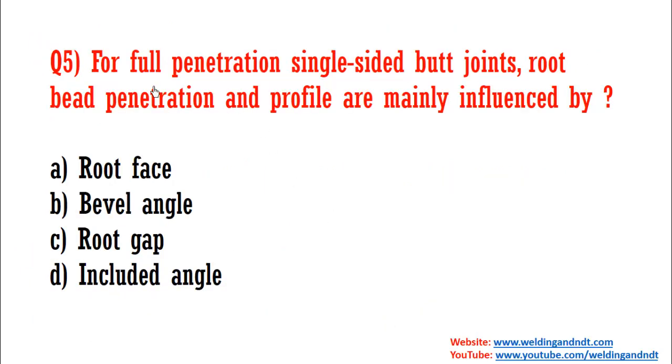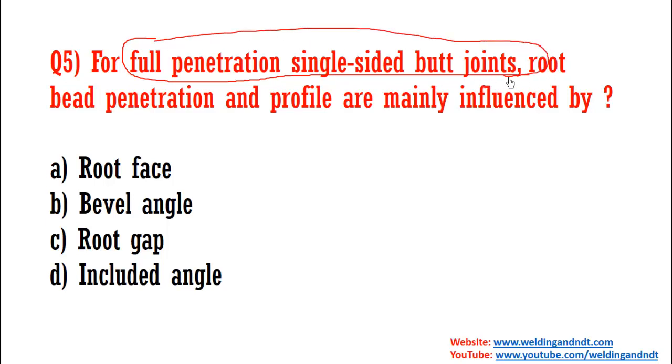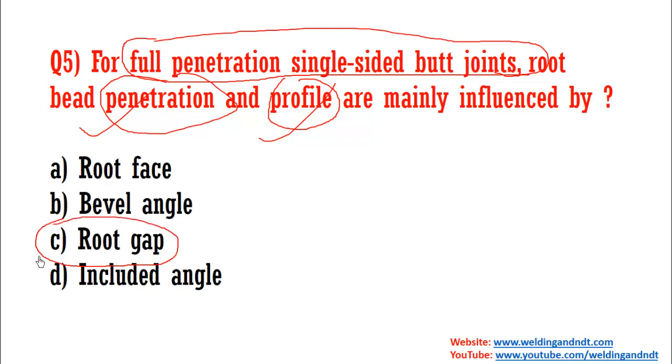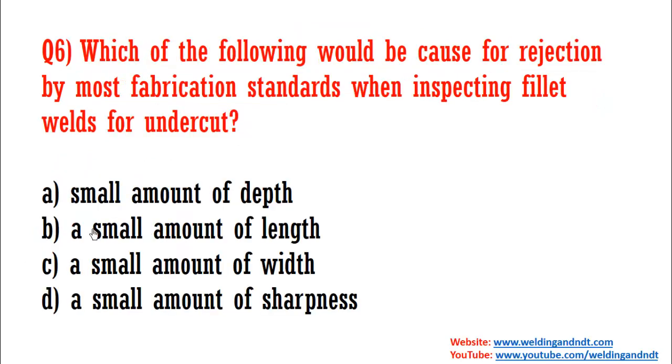So question number 5 says, for a full penetration single side butt welded butt joint, root bead penetration and profile are influenced by. So it is asking that in a full penetration single side butt joint, what controls the penetration and profile? So anyhow the penetration is controlled by root gap. So root gap is the answer, C. Question number 5, answer number C.